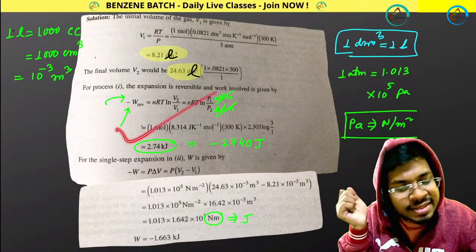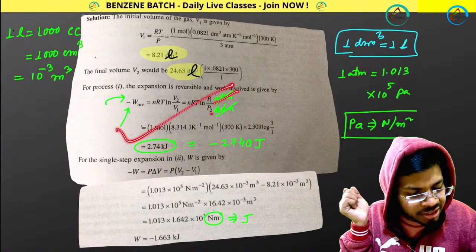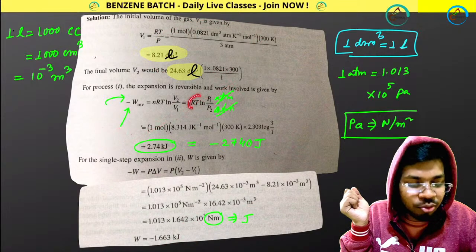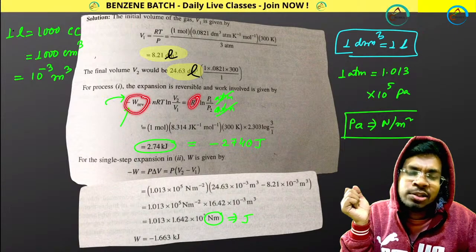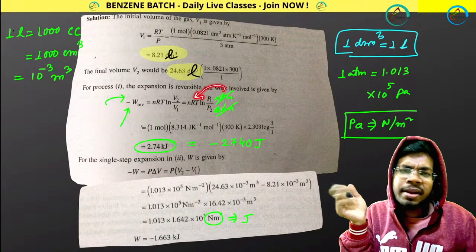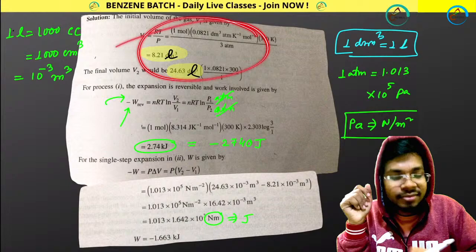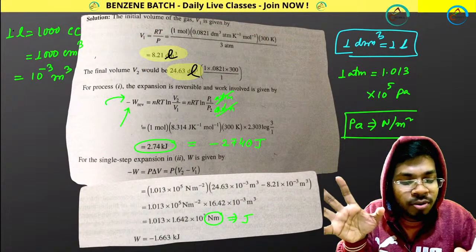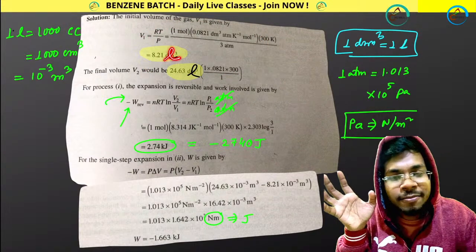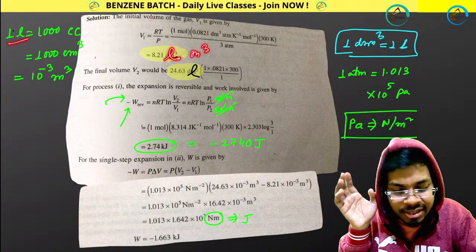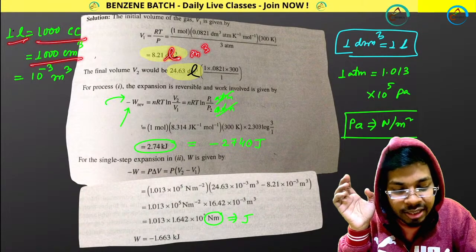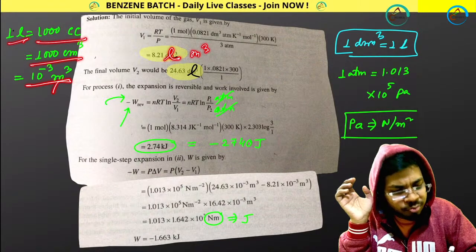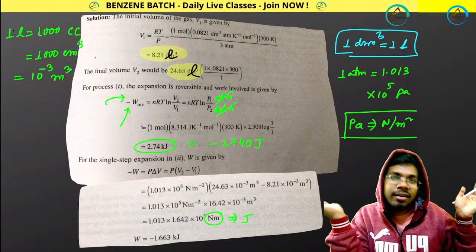So the first question is very easy because the atm ratio will get cut. You can take any R value. As you want to calculate work done in Joule, I put the R value in Joule simply. But in the next case, you have to play with volume. Liter is not SI, meter cube is SI. So 1 liter means 1000 cc, 1000 centimeter cube, 10 to the minus 3 meter cube. Just put it, multiply it, it's done.